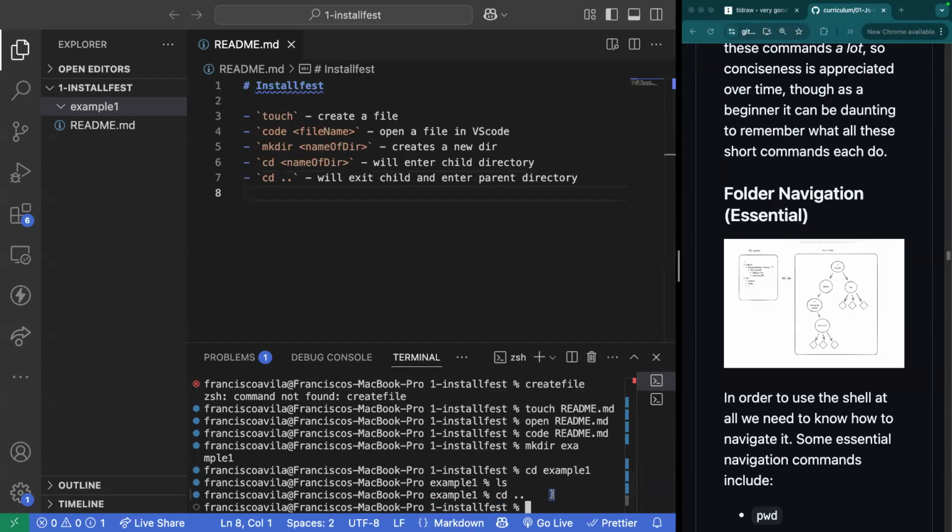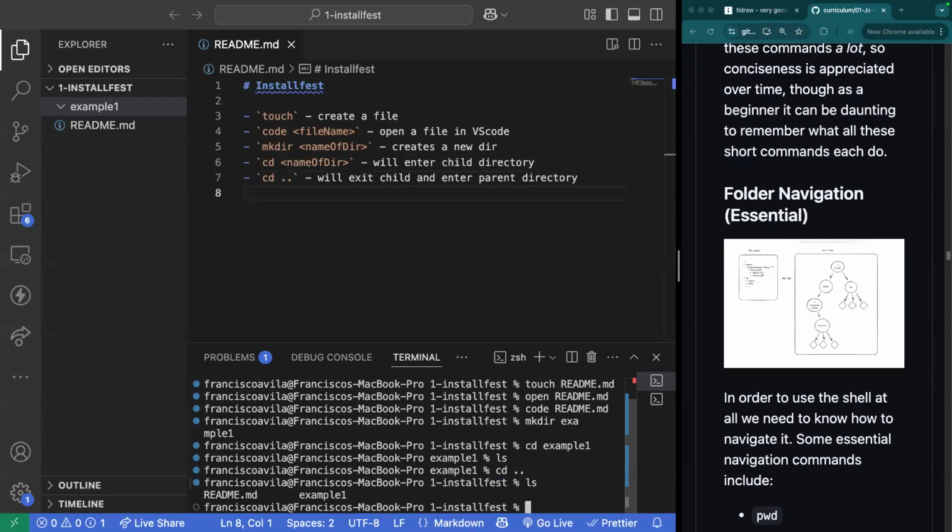And if I were to run ls now, which stands for list, it shows me that I have a file named readme.md and a directory named example1. So let's go ahead and note that. ls will list all existing files and directories within the current directory.